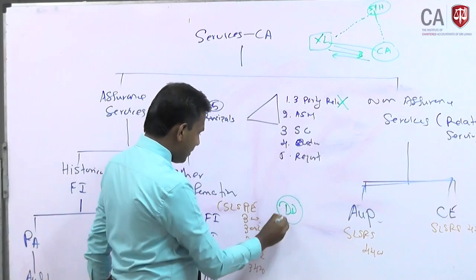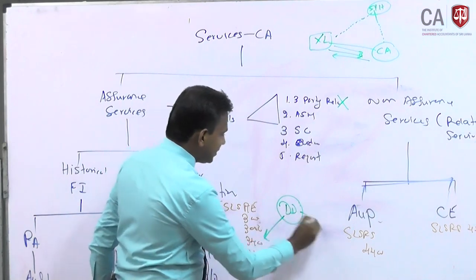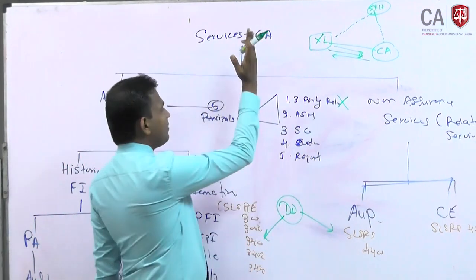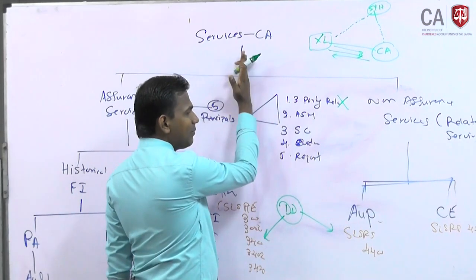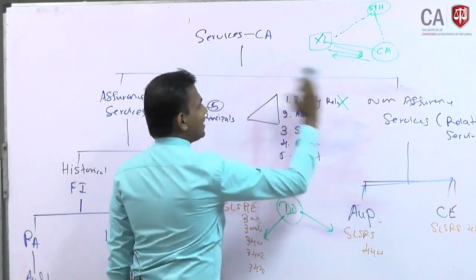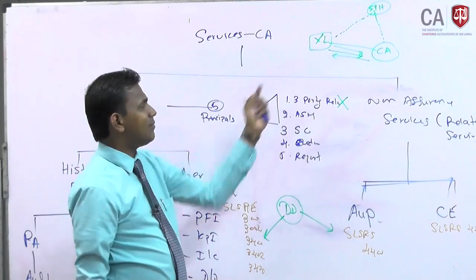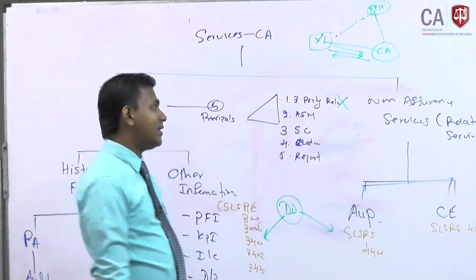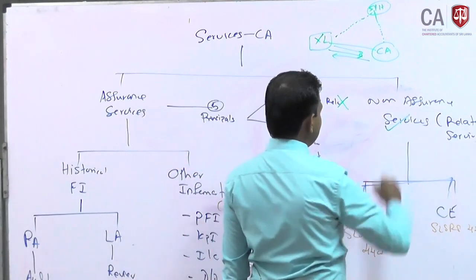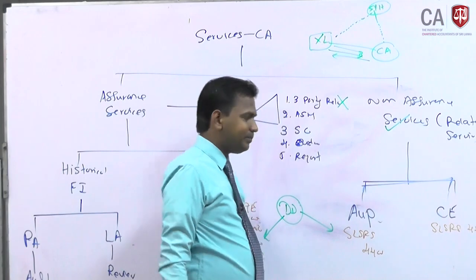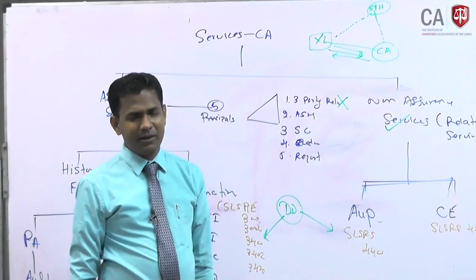Right? Due diligence, remember, can come here as well as here, depending on the requirement. So if there is no tripartite relationship, remember, that is a non-assurance service. Here itself you can see this is requested by the management, therefore it is coming under the non-assurance services. Now, non-assurance services, there are 2: agreed upon procedures and compilation engagement.